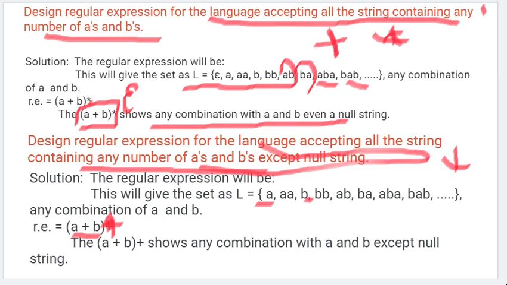Just a quick revision. What is a regular expression? The regular languages are the languages which are accepted by the finite automata, and for these a regular expression can be created. So what exactly is a regular expression? Regular expression means a sequence of characters, a small sequence of characters that can specify any search pattern that can be built for a language which is accepted by the finite automata.